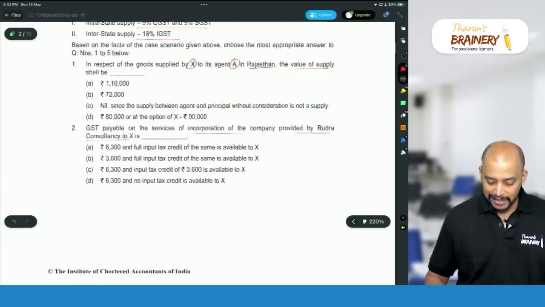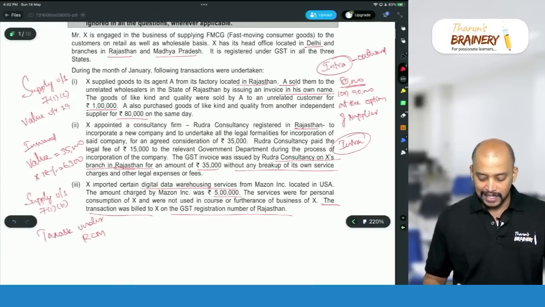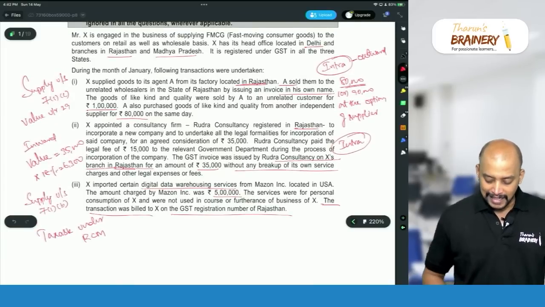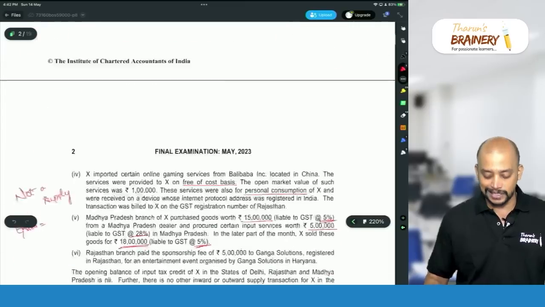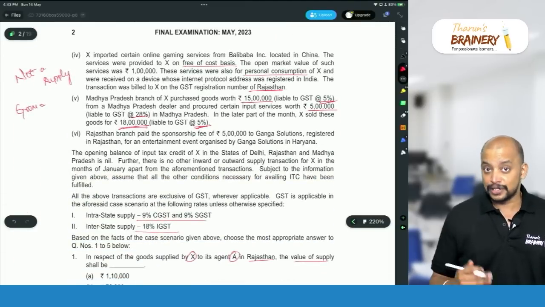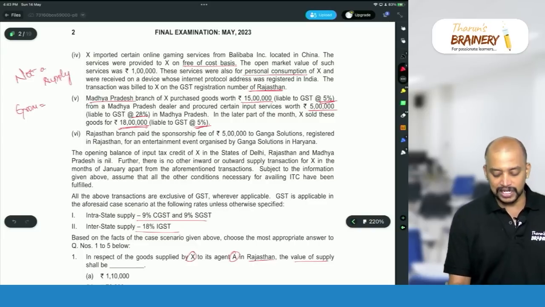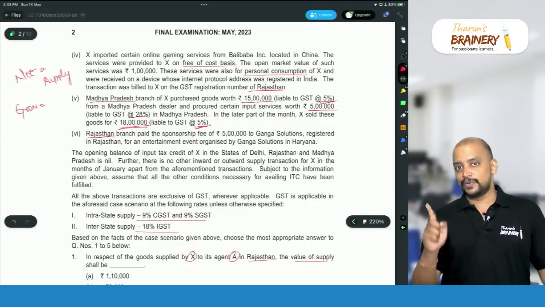For Madhya Pradesh, there is only one transaction, because if you see, the first transaction belongs to Rajasthan, the second also Rajasthan, the third also Rajasthan, the fourth also Rajasthan, but it is not a supply. The fifth transaction is only Madhya Pradesh, again the sixth transaction is Rajasthan. So Madhya Pradesh has only one transaction.